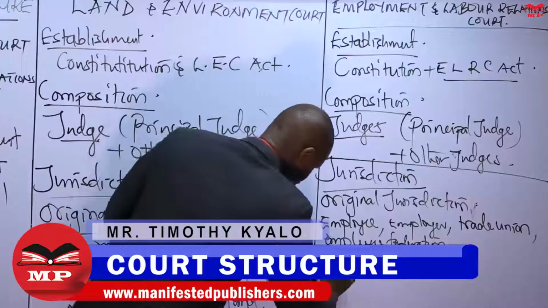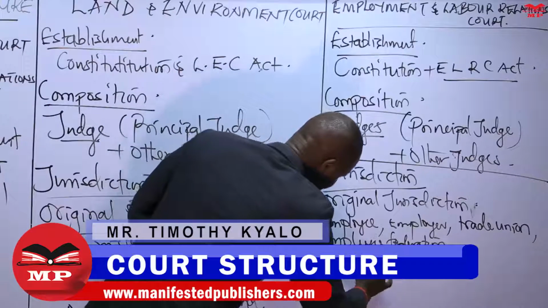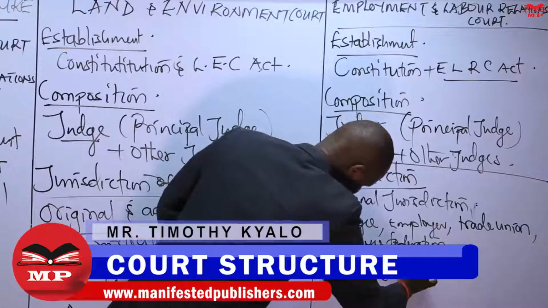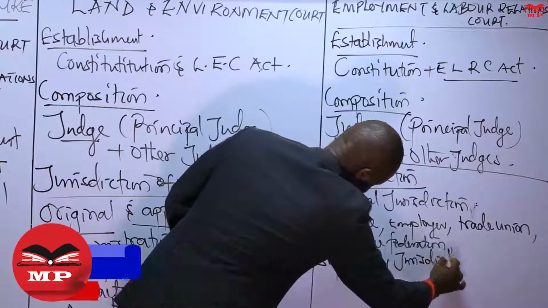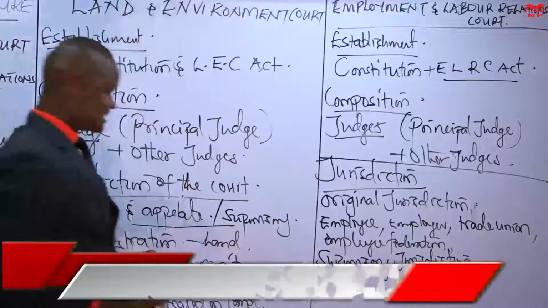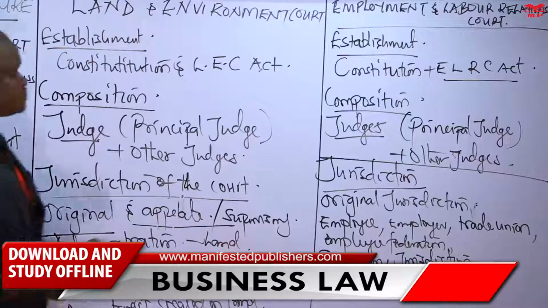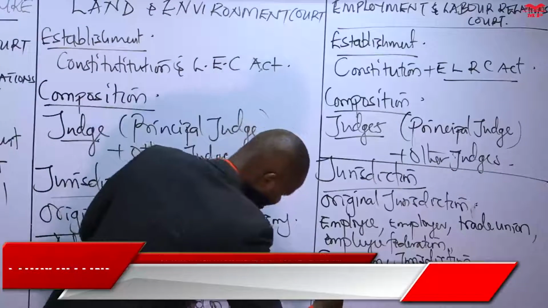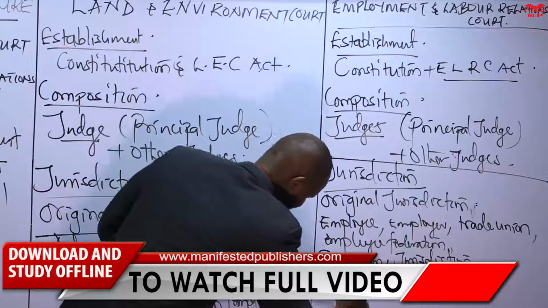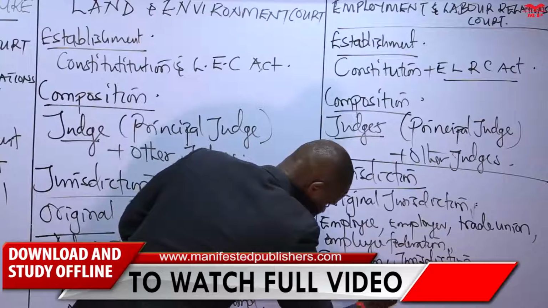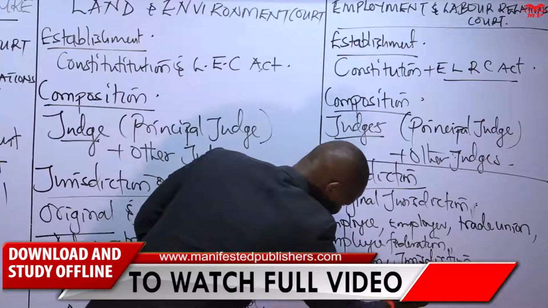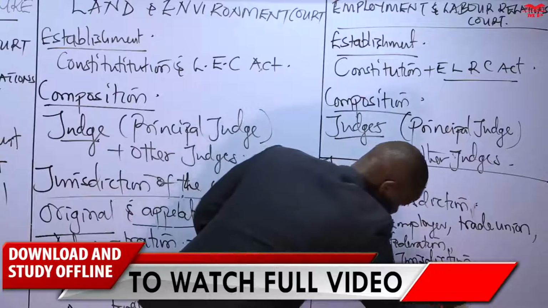Then this court will also be exercising supervisory jurisdiction. This court also exercises supervisory jurisdiction in matters relating to matters determined by the registrar of trade unions.